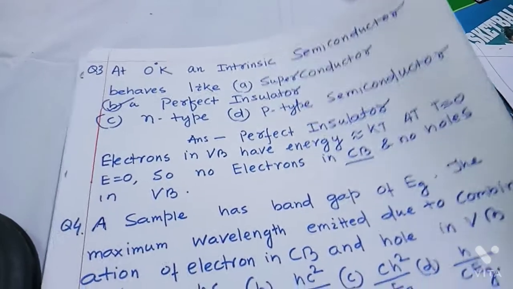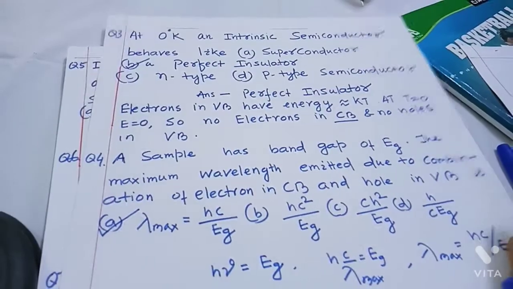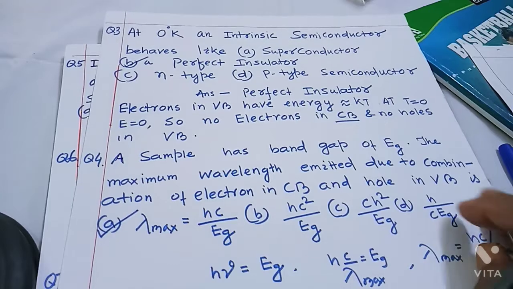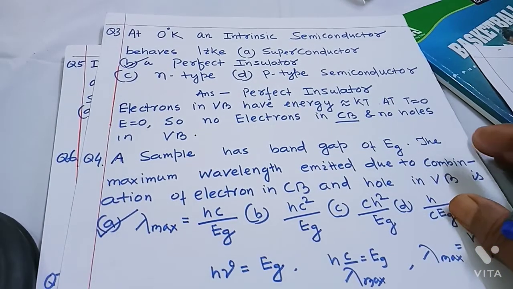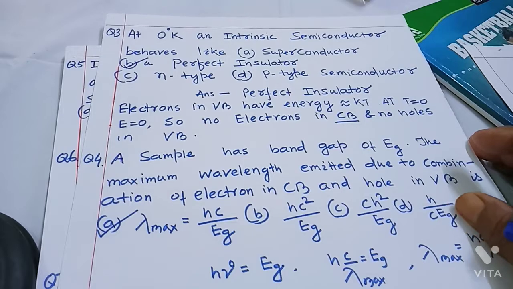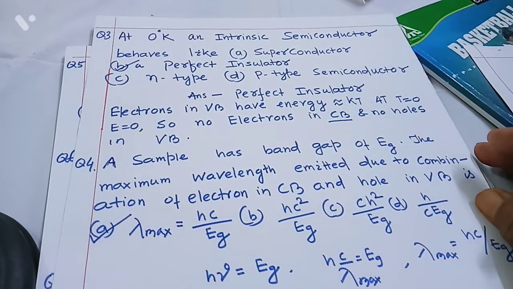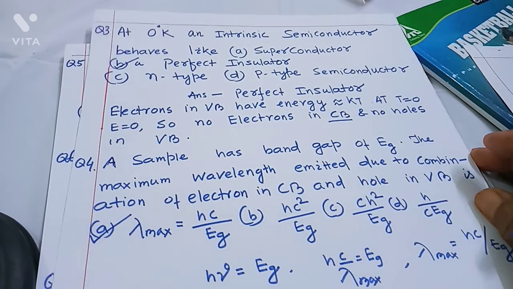Next question is, a sample has band gap of Eg. The maximum wavelength emitted due to combination of electron in a conduction band and hole in a valence band is lambda maximum equal to: hc by Eg, h c square by Eg, c h square by Eg, or h by c Eg.